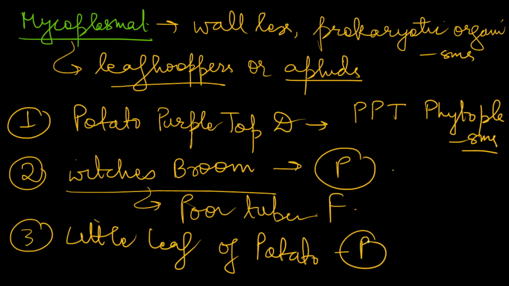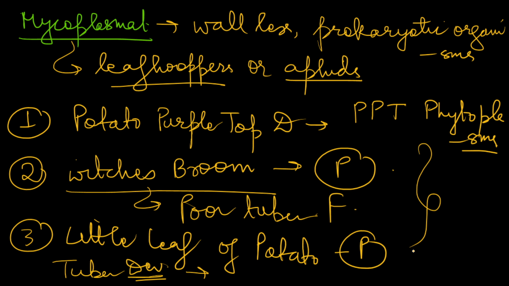And in little leaf of potato you can see that there is a failure of tuber development. There is no proper tuber development. You will see that the plant is stunted, the leaf is very miniature in shape. So all these three are very dangerous and devastating mycoplasmal diseases of potato which you can mention.